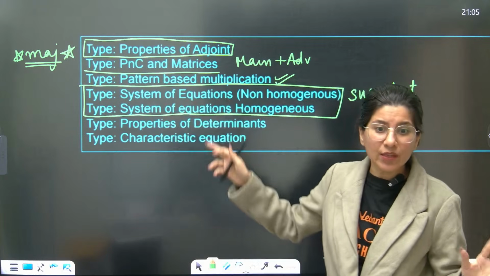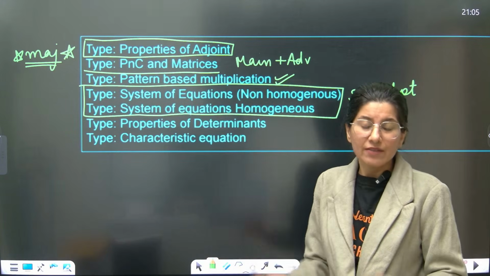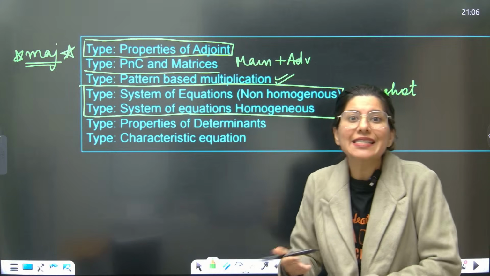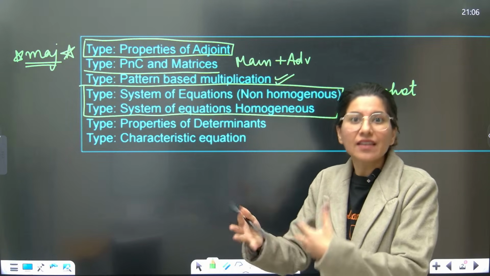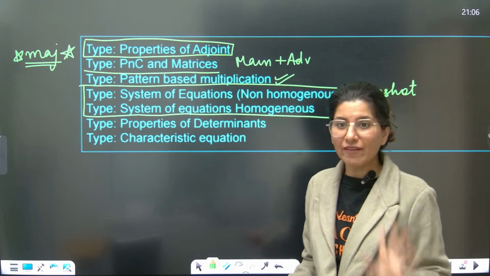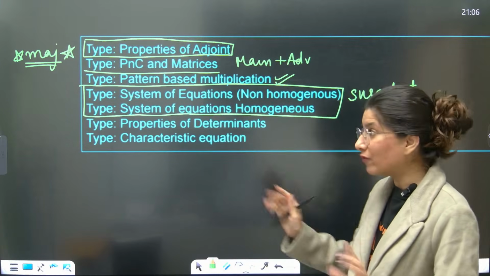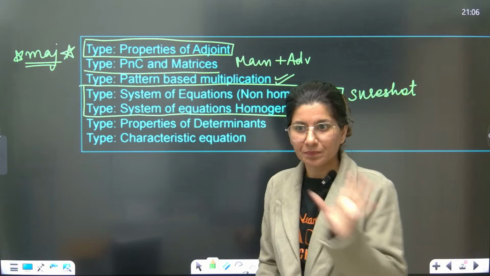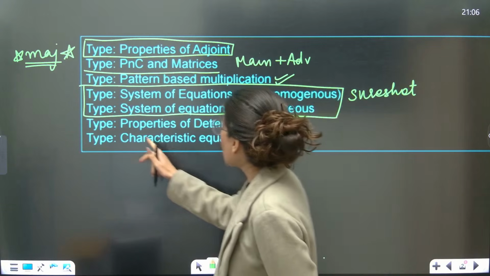Obviously, all 30 questions we are not going to solve. We are going to solve 1 or 2 questions because the idea is same. Basically, the data and the way of asking is different. That you have to practice, okay, after this session. You have to understand the type, and then, okay, then we have properties of determinant.